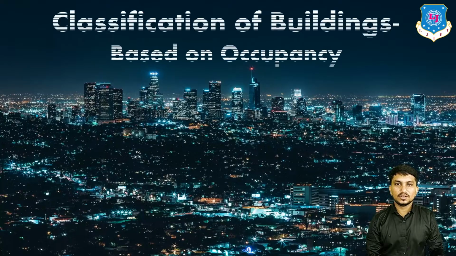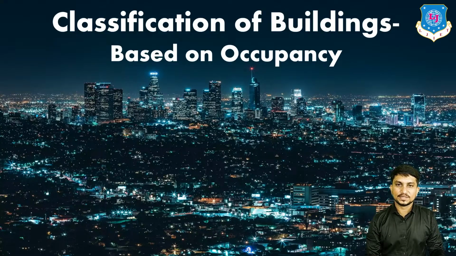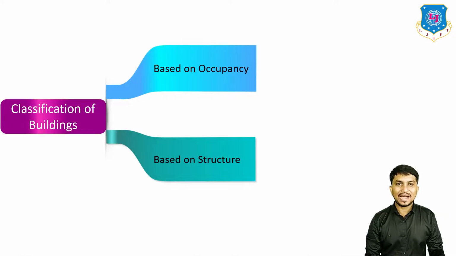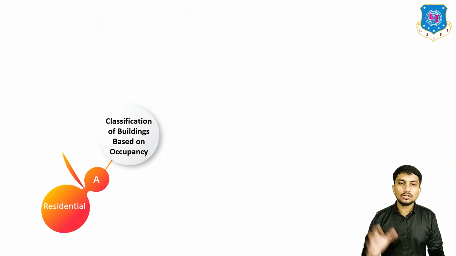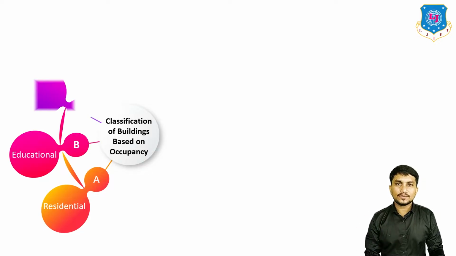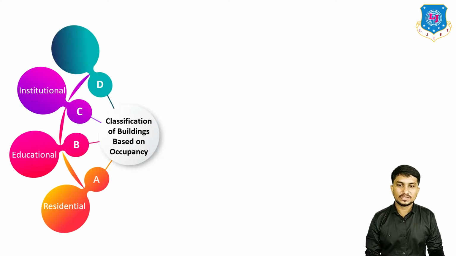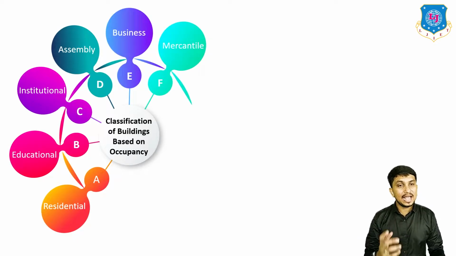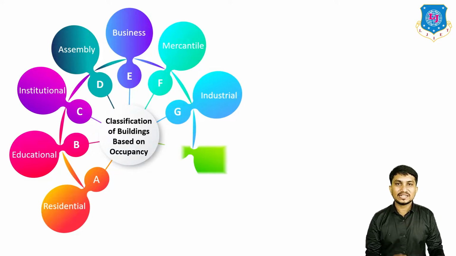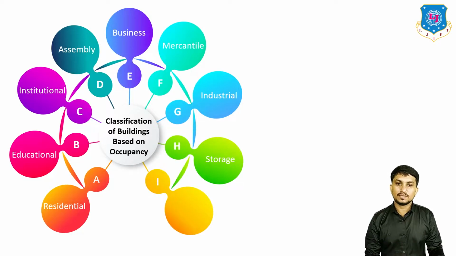Today's topic is classification of building based on occupancy. Buildings can be classified in two ways, based on occupancy and based on structure. Today's lecture is about classification of buildings based on occupancy. There are a number of types of building based on occupancy like residential building, educational building, institutional building, assembly building, business building, mercantile building, industrial building, storage building, and hazardous building. We will discuss all these types of buildings one by one.